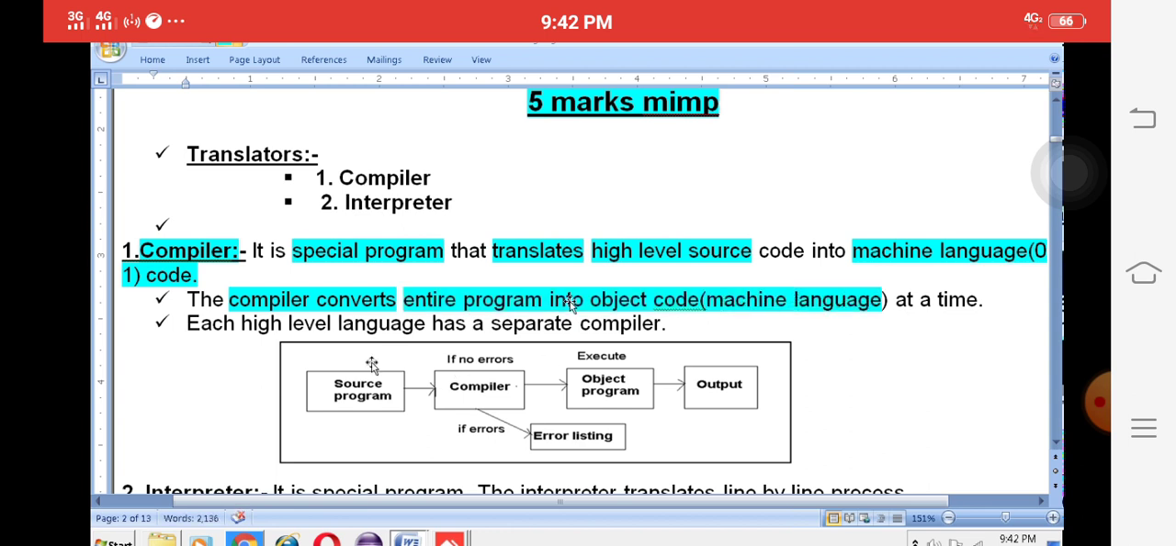For example, if your program has 10 lines, the entire 10 line program is converted into machine language. That is the main advantage. Each high level language has separate compilers. For example, the C language compiler is called Turbo C, TC.